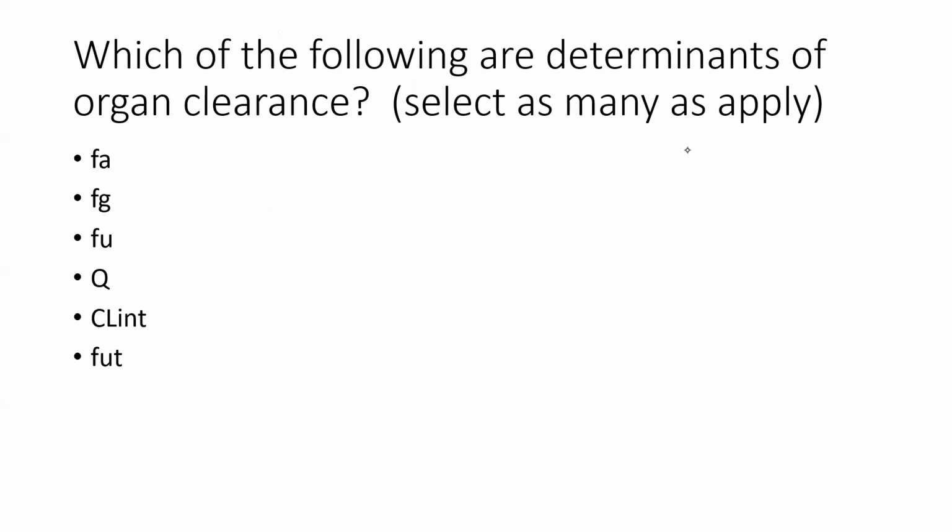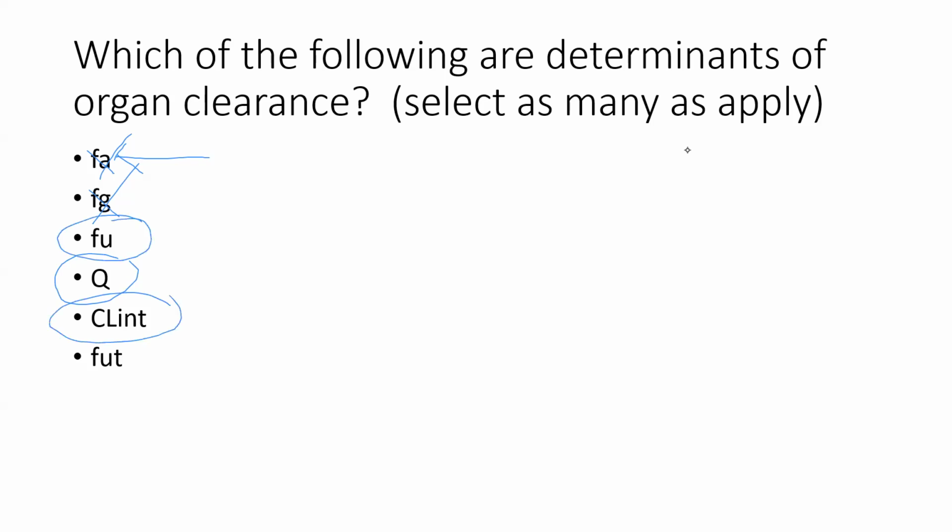Which of the following are determinants of organ clearance? Well, let's see. FA, does that determine organ clearance? No. Fraction absorbed? No. How about fraction that makes it through the gut? No. Does that have anything to do with organ clearance? No. How about Q? Yes. How about intrinsic clearance? Yes.